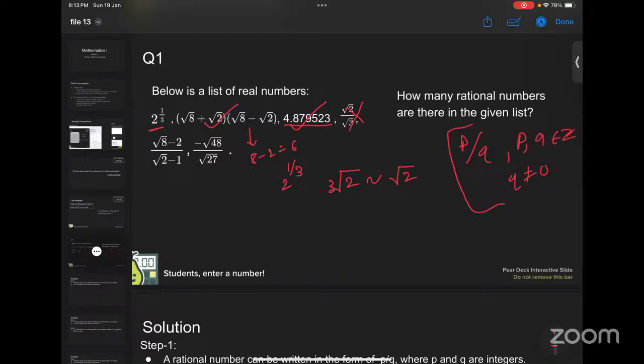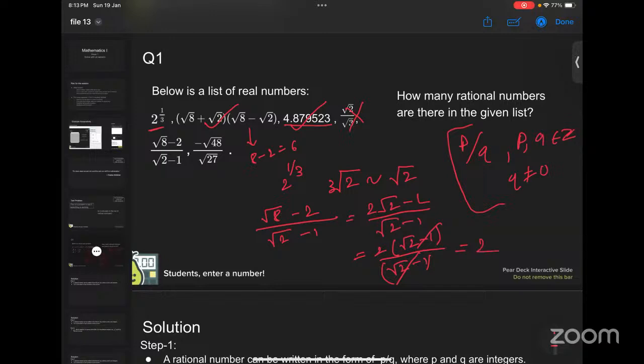Okay. So what can we do? Let us check. We have root over 8 minus 2 by root 2 minus 1. So what can we do with root over 8? We can write it as 2 root 2. So 2 root 2 minus 2 by root 2 minus 1. Then we can take 2 as common. We get 2 times root 2 minus 1 by root 2 minus 1. We are left with 2. Yes, it is a rational number. And what about the next one?